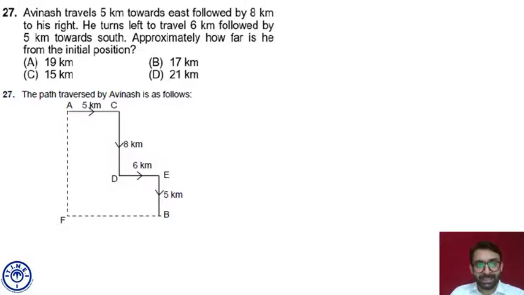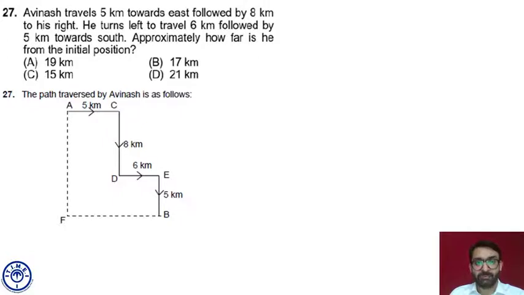Now at D, he turns left. The person is at point D facing south, and if he takes a left turn, that means he must be going towards east. So he took a left turn and traveled 6 kilometers. After traveling 6 kilometers, he reaches point E.